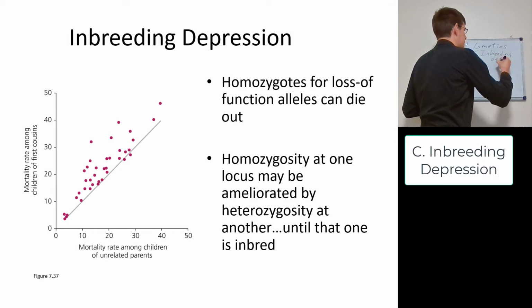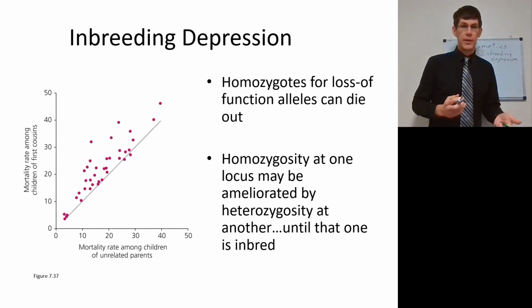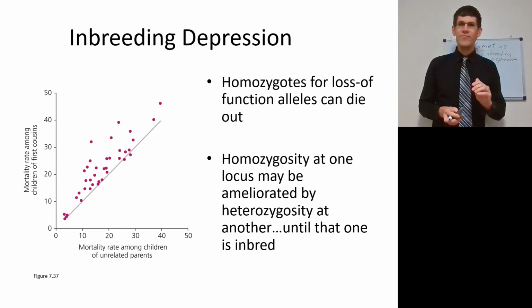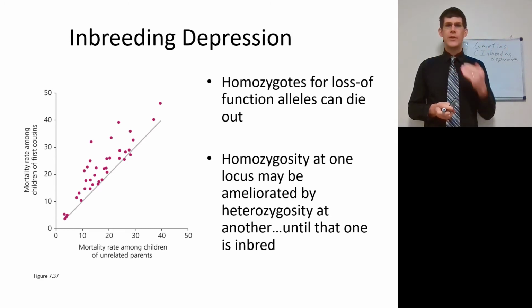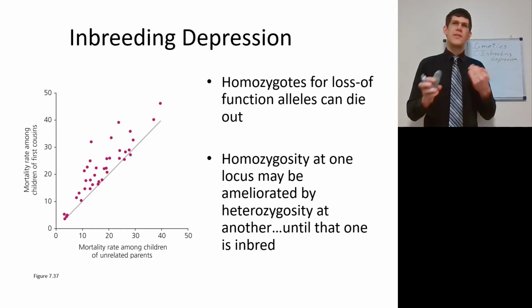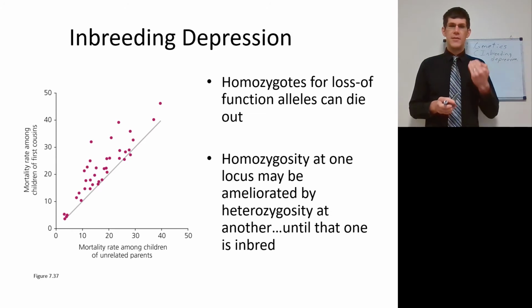And there are, of course, populations of humans where they wanted to keep the blood pure, where you're going to see inbreeding depression. Here we see mortality rate among children of unrelated parents and first cousins. Now, I want to point out that in American culture, marrying a cousin is not considered taboo. If you have marriage of cousins frequently, however, you're going to see an increase in mortality. In some cultures it is taboo, in some cultures it's encouraged, whatever. Cultures be cultures, and each one of these data points is a different nation.